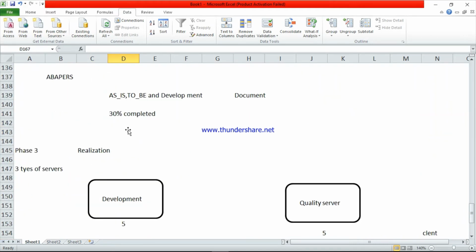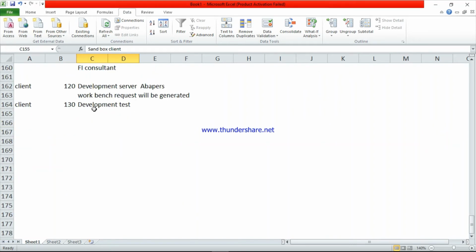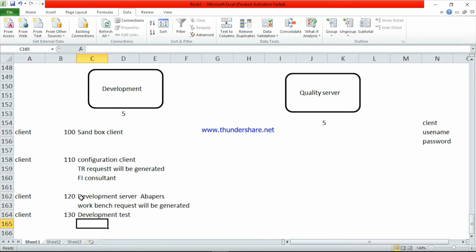Look here, the sandbox client is just for practice purposes, but this is for testing purposes. They can test their data with dummy entries. When you buy the SAP software, they will provide some data, and based on that data you can test here. So these are the 4 clients.